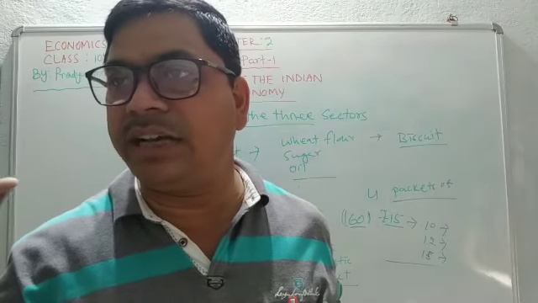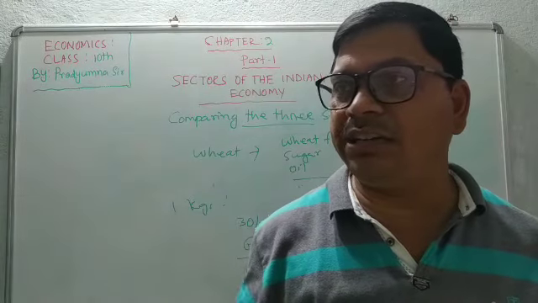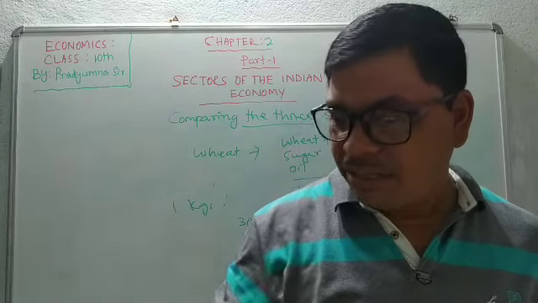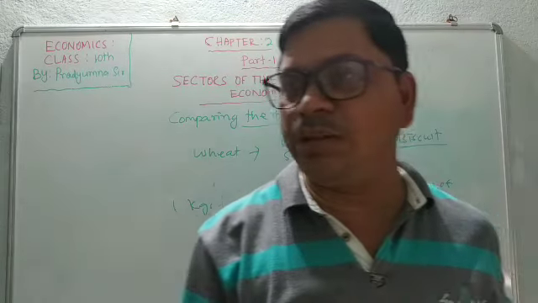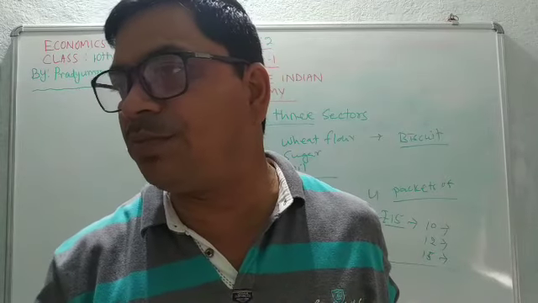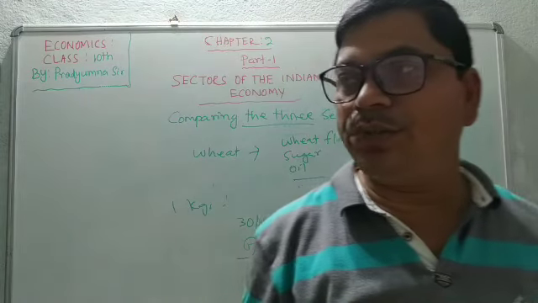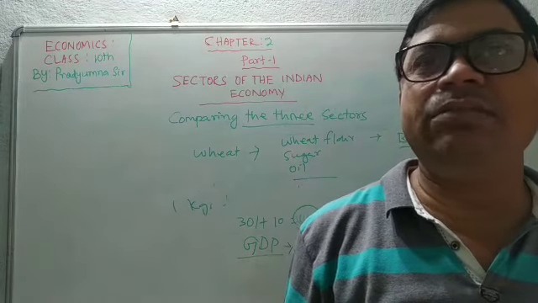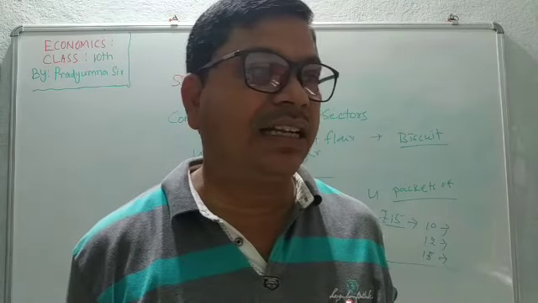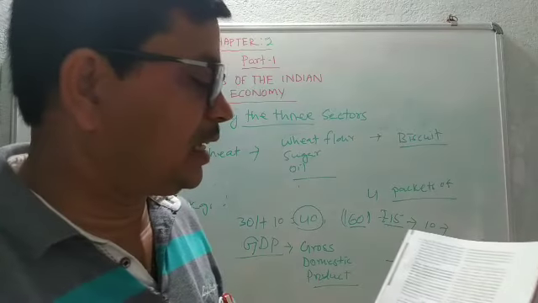The central government will collect information from all the state governments and union territories, and they also collect from their subordinates. The state will collect information from the district, and the district administrators will collect information from the block. Again, the block administrator will collect information from the Gram Panchayats, and the Gram Panchayat will collect information from the village level. In this way, by collecting the information, the central government can calculate the GDP of the country.